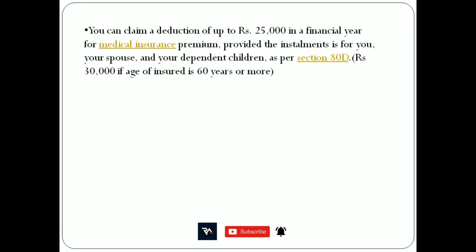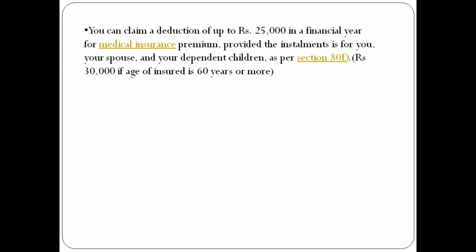And in case of medical insurance premium, you can claim a deduction of up to rupees 25,000 in a financial year, provided the premium is for you, your spouse, and your dependent children as per section 80D, and rupees 30,000 if the age of the insured is 60 years or more.